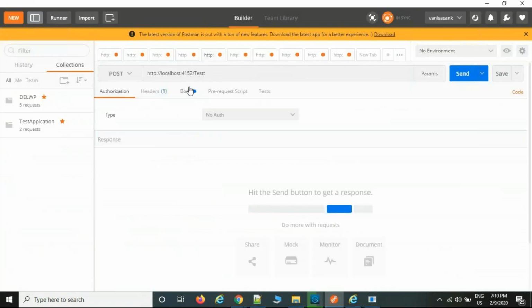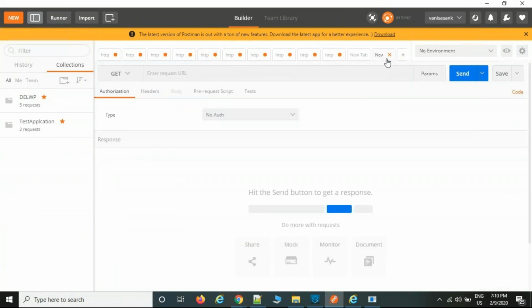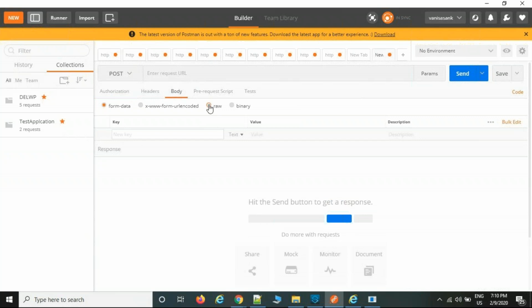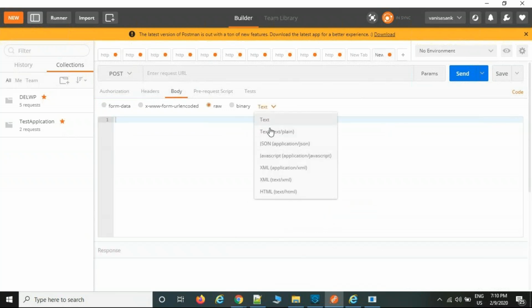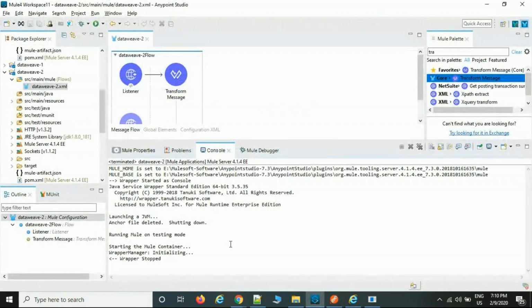For example, take a sample file, I have a library file. Then how are we going to post the data? They said they are going to send the data via payload only, right? Then select Postman, the POST method. Select Body, select RAW and the format in which the source system is sending, which is JSON. Then you can paste it here. Now consider that the application is going to be deployed on the local machine.